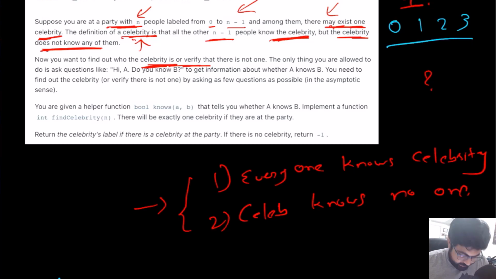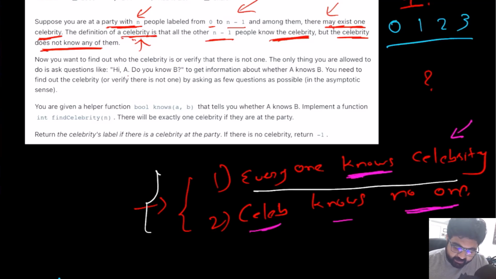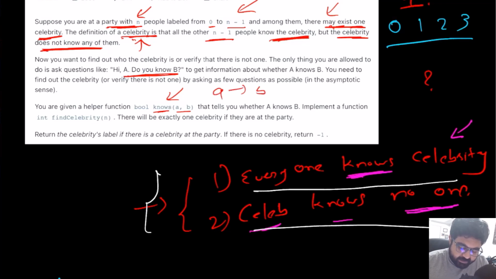The question is how we are going to find who that celebrity is. Well, the relationship here is based on either people knowing who the celebrity is or the fact that the celebrity knows no one: everyone knows the celebrity and the celebrity knows no one, right? Now to our advantage, we are given a method where we can check between any two entities whether they know each other or not. We have a method boolean knows(A, B), which defines whether A knows B or not. If this gives true, A knows B. If this gives false, A does not know B.